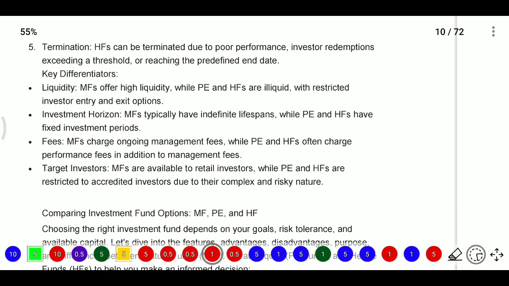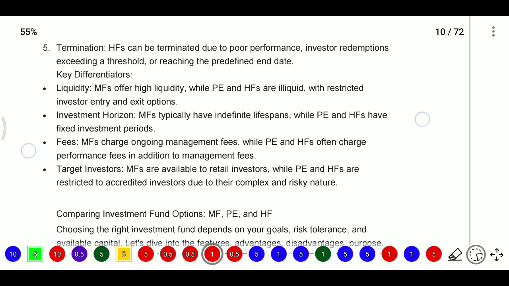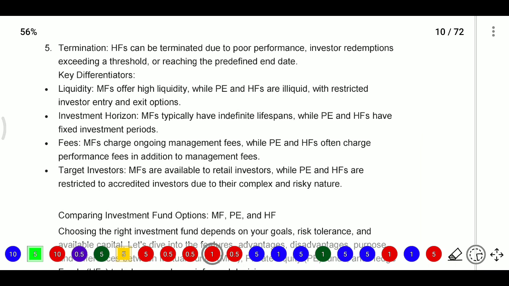More regulations will not be there in hedge funds, so they have flexibility to invest anywhere. And the termination: hedge funds can be terminated due to poor performance, if the investors' redemptions exceed the threshold, or on reaching the predetermined end date. Now what is the main differentiation for this one?